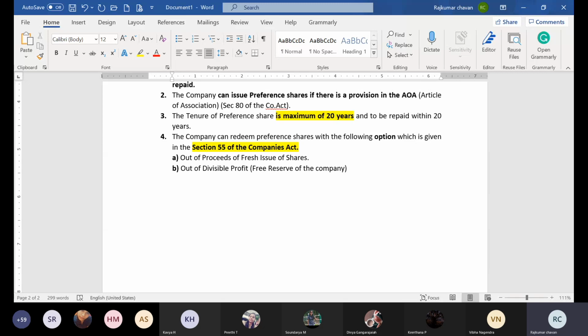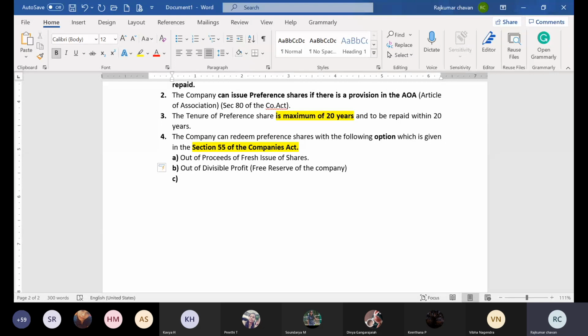What is the second option? If the company wants to repay the money of preference shareholders, then the second option is that they can repay the money from their reserves. The company creates many reserves and surplus. From those reserves, they can take the money and give it back to the preference shareholders. That is called out of divisible profit. What is divisible profit? These are nothing but the free reserves of the company.